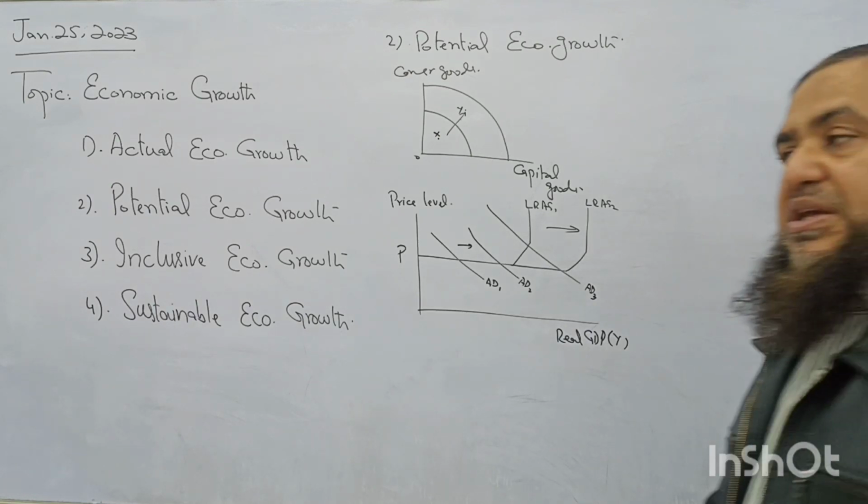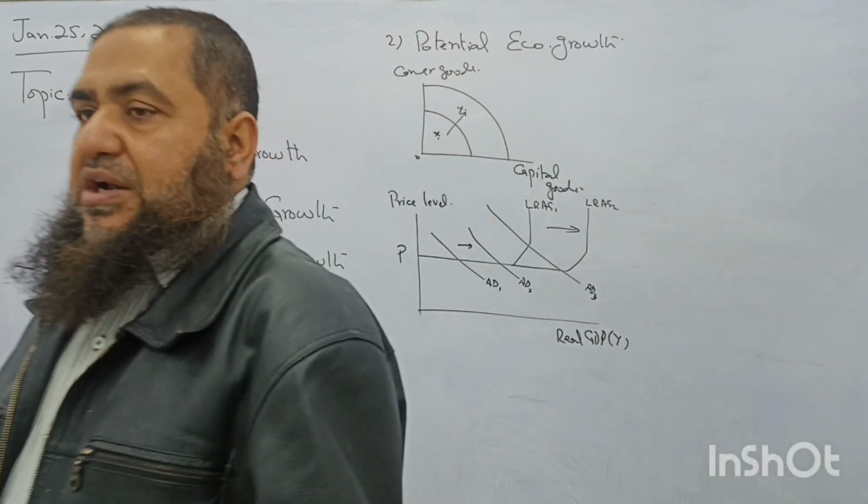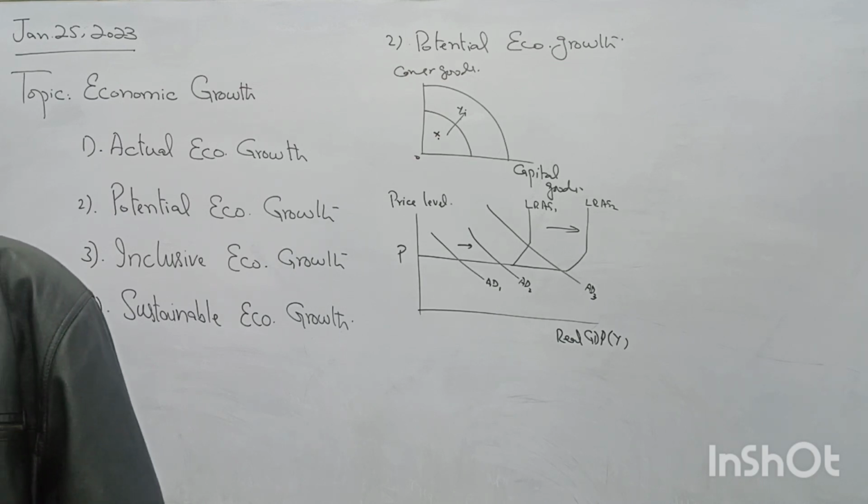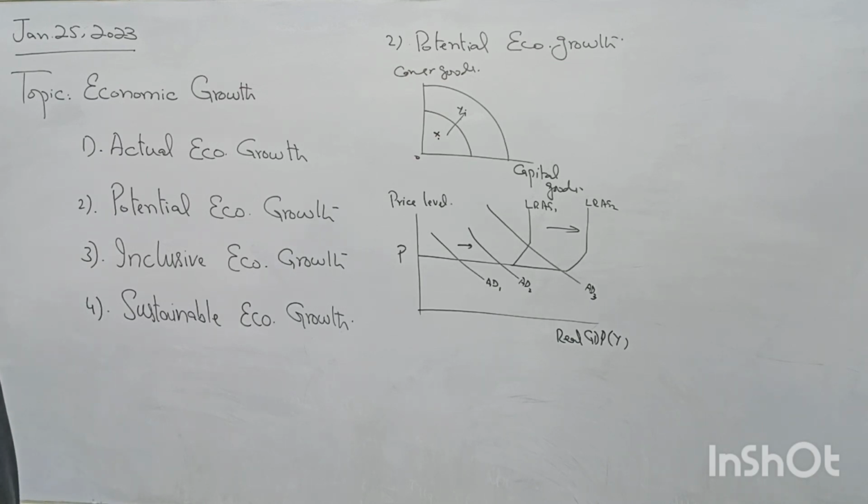So this sustainable economic growth means if we are, like at present time, having better quality of life, better goods and services which are produced, the upcoming generations should also have the availability of resources to grow, and they should also be having the same level of living standard or even higher level. So this is called sustainability. Like this economic growth which is taking place now, it should sustain in the long run as well.